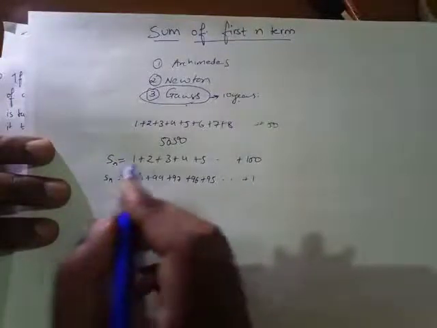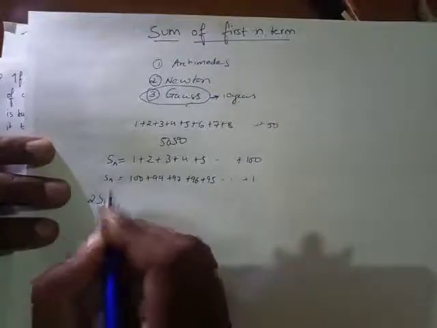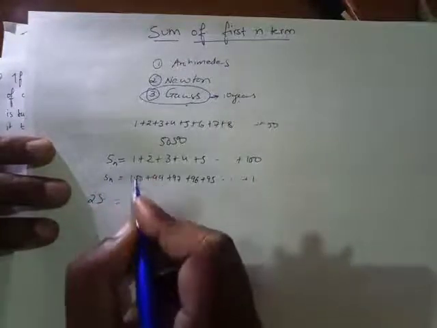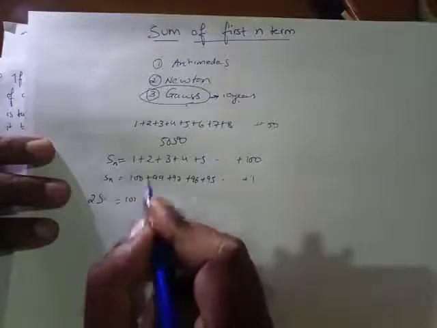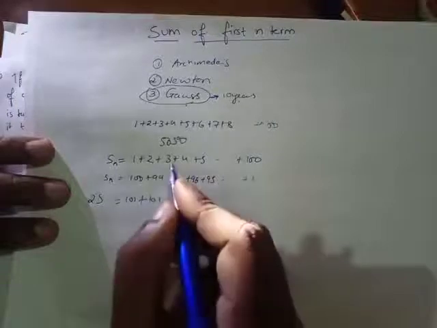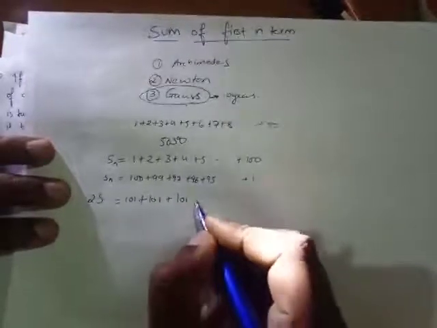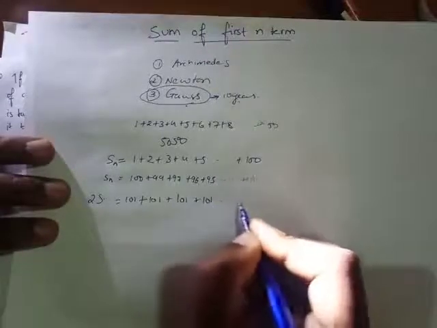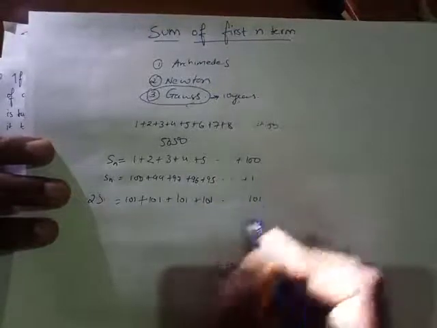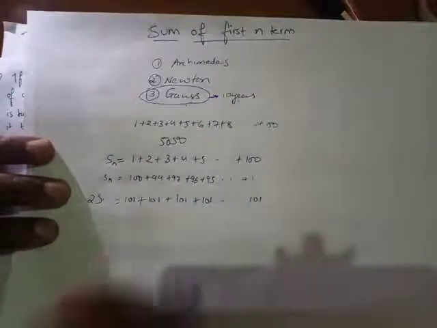Now if I add both the things, what will I get? Twice the sum, because if I add this side and this side, what will I get? 101. If I add 99 + 2, what will I get? 101. If I add this, what will I get? 101. Again 101. So 101 is getting multiplied by how many times?